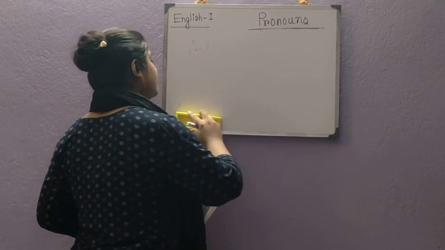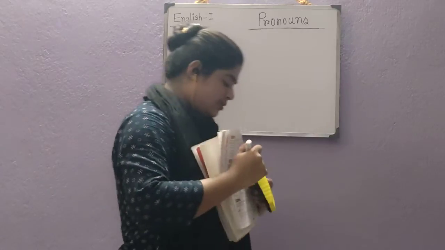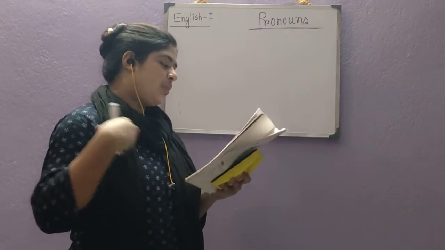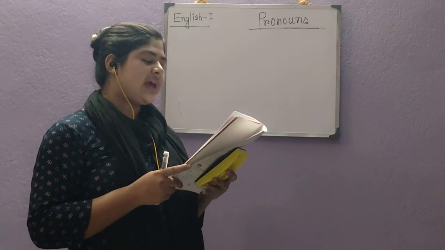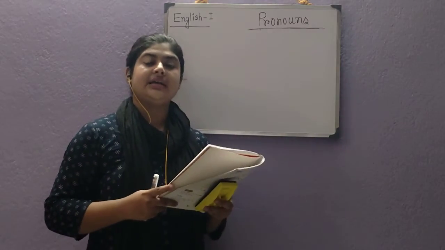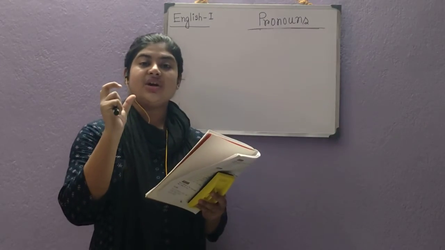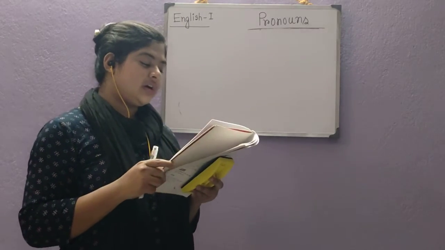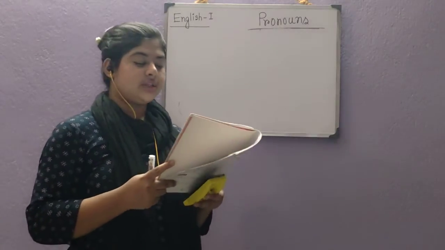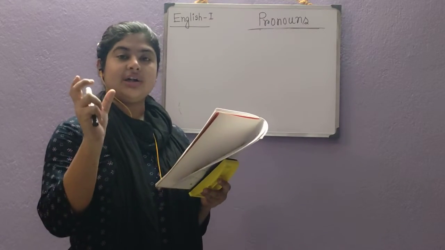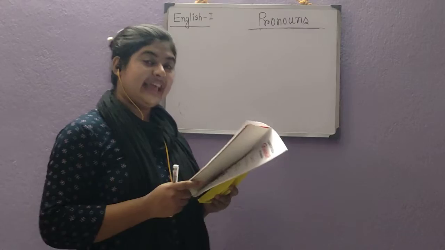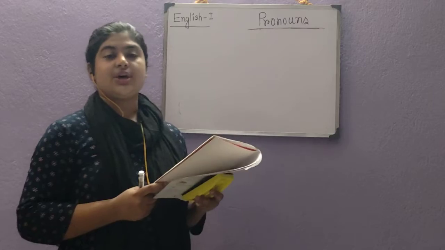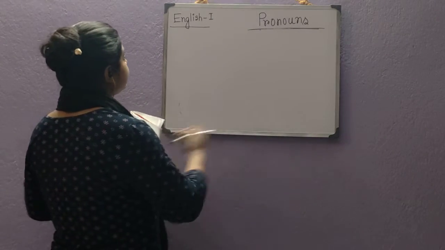So I will read only the sentences. Follow me by looking at your book. I saw the girls were singing. So the phrase the girls is repeatedly used, and that you should not do. I saw the girls, they are singing. So instead of writing the girls again, what did we use? They. Okay, where is Ashok? Call Ashok here. So where is Ashok? Call him here. I am writing this.